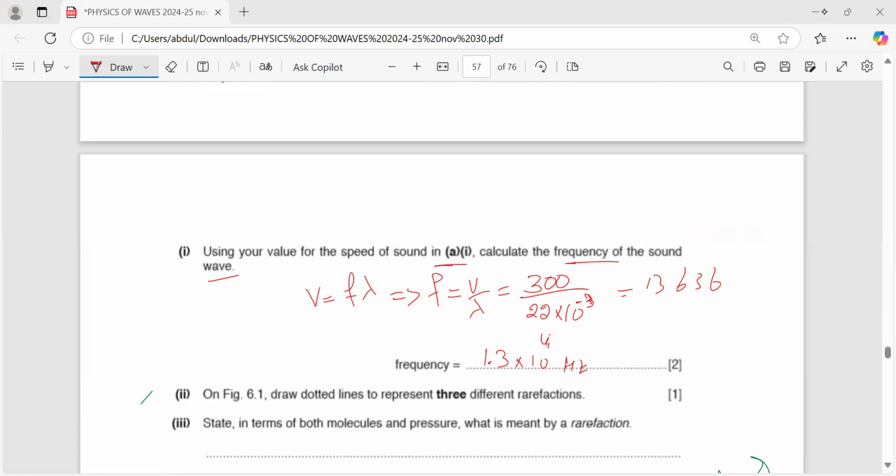No, Mahad, not at all. They want frequency, not wavelength. So we cannot use it this way. We cannot use it this way. No chance.